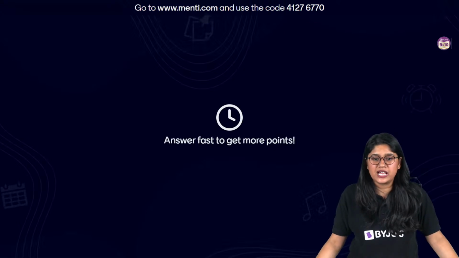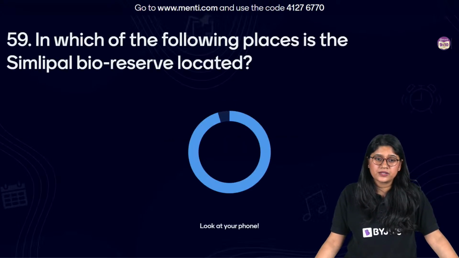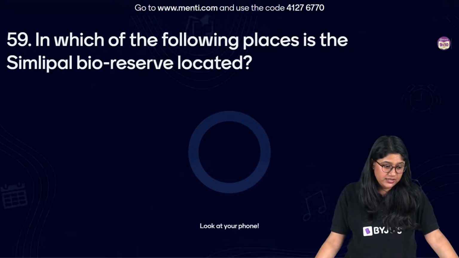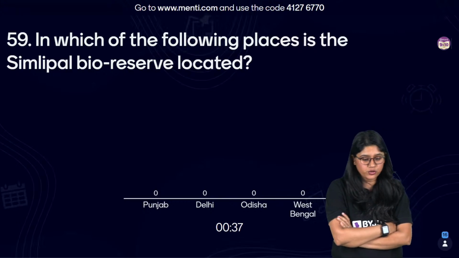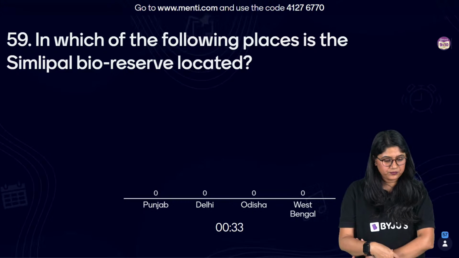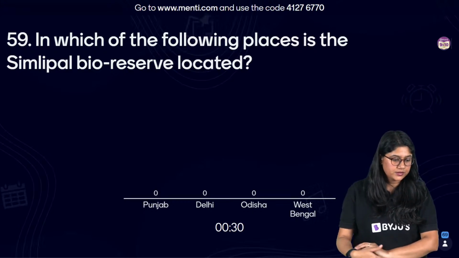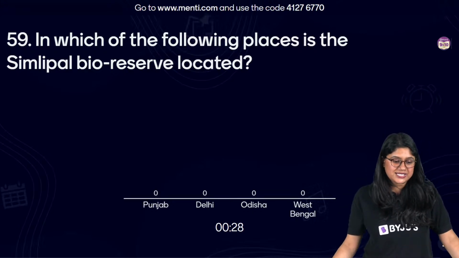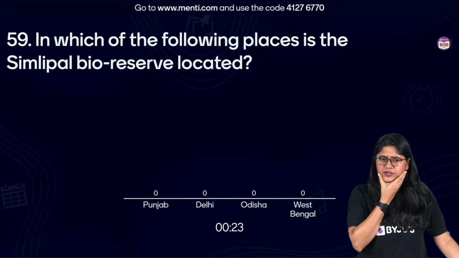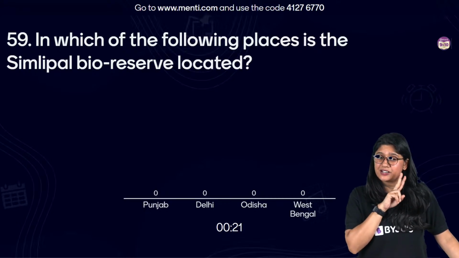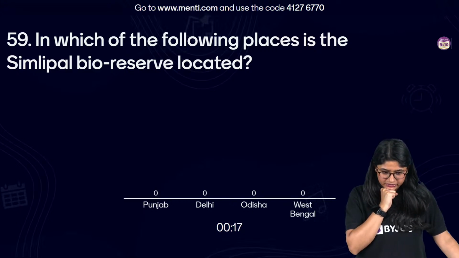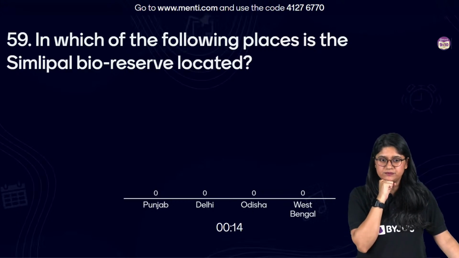59, everyone. Question 59. Here we go. In which of the following places is the Simlipal Biosphere Reserve located? Kahan pe hai basically? Punjab, Delhi, Odisha or West Bengal? Bioreserve kahan pe hai ye? Easy, I'm sure. I can see there is a confusion between two places. But I'm sure you'll be able to find the answer.